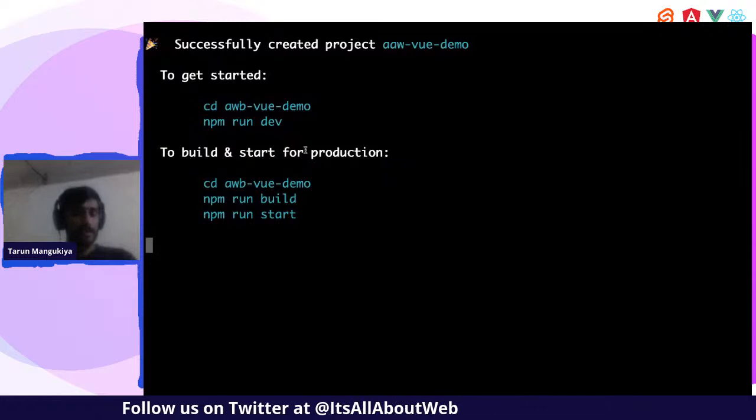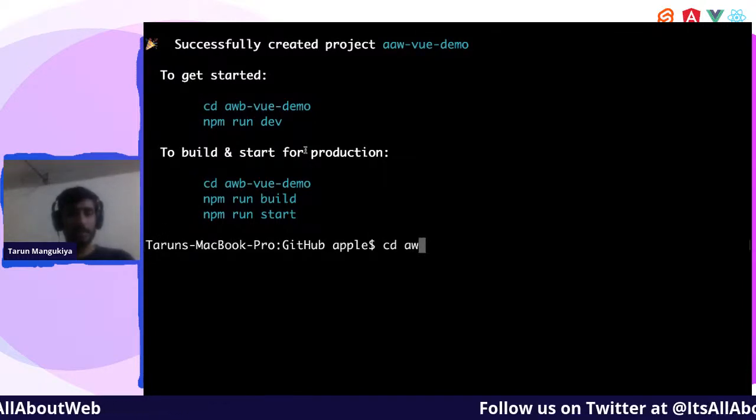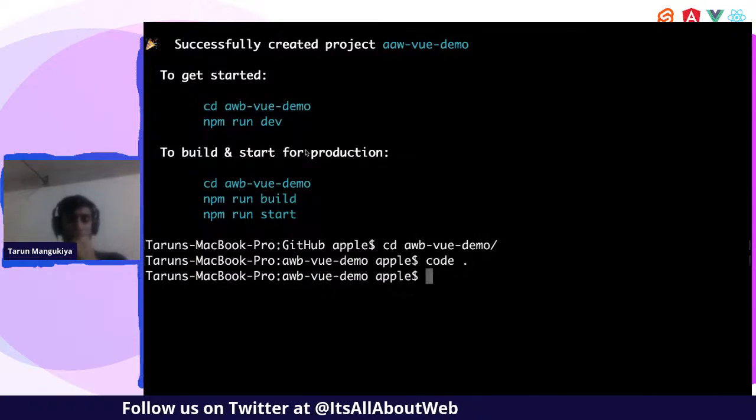Okay, it's ready. I have written a wrong name, but that's fine. Let's open it in VS Code.